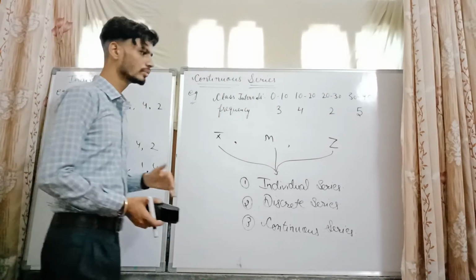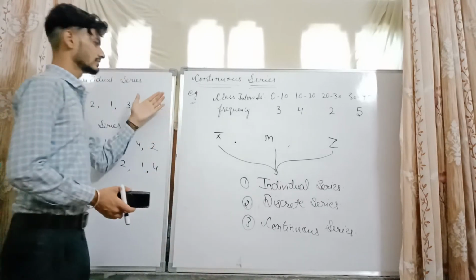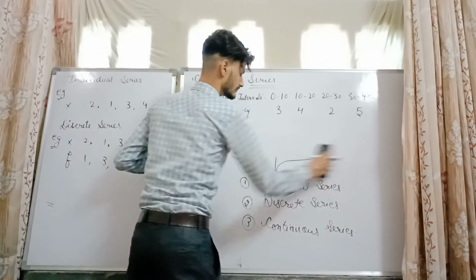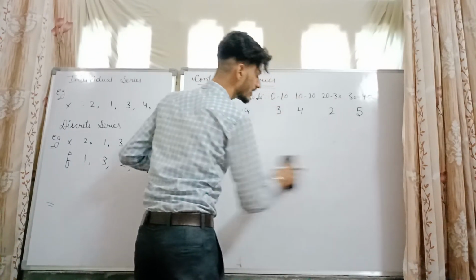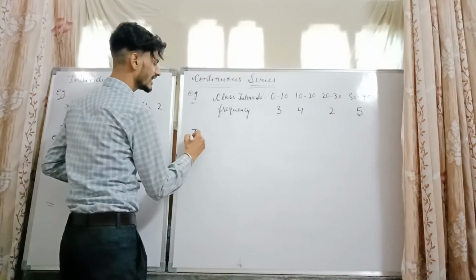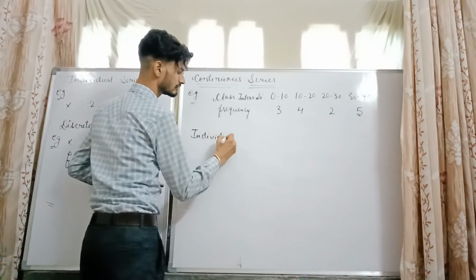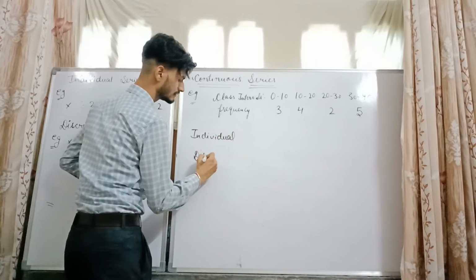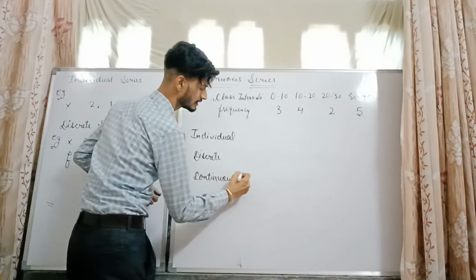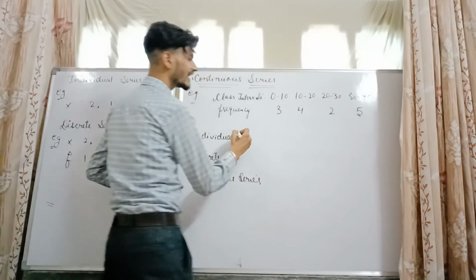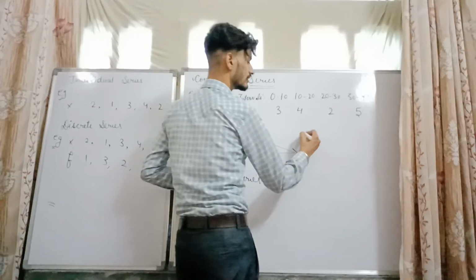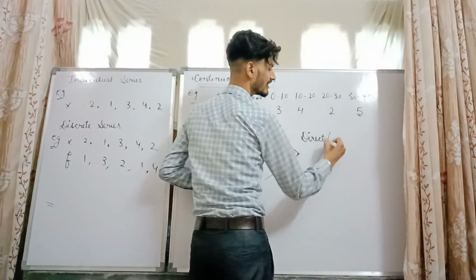There are various rules which are differently applicable in the methods of mean, median and mode for the different kinds of series. I am just giving the introduction or the names of some rules which would be applicable. In case of individual series, discrete series and continuous series, there are three types of rules which will be implemented. Those are the direct or simple method.